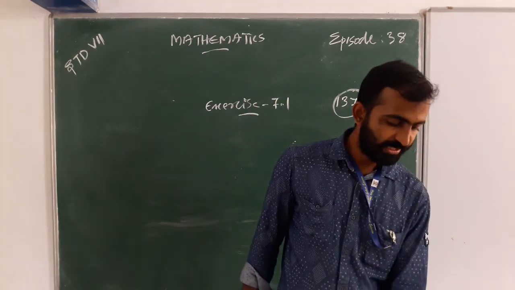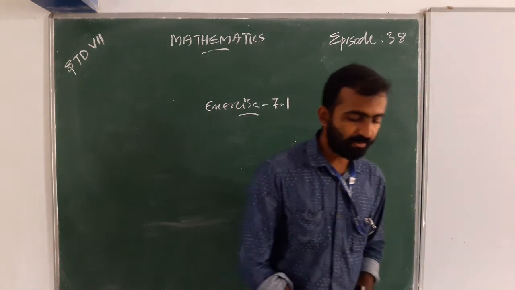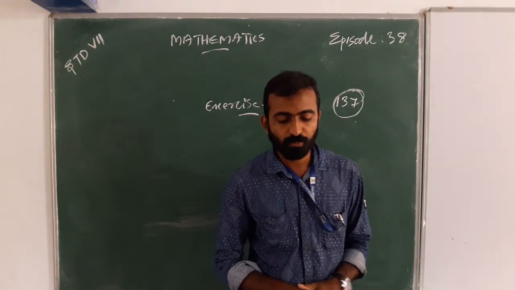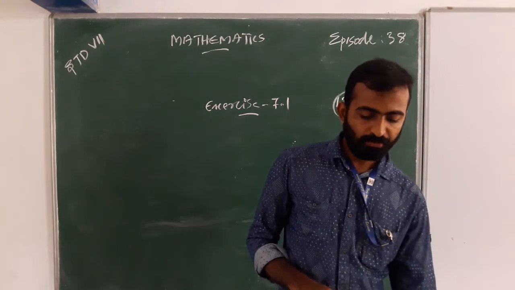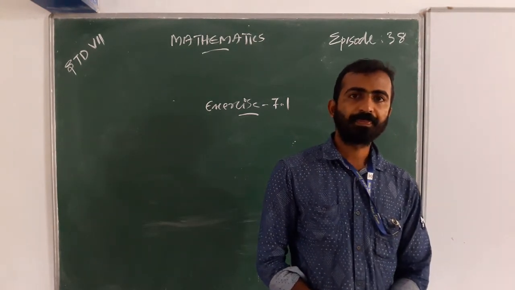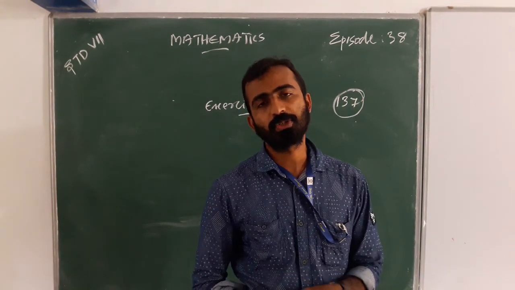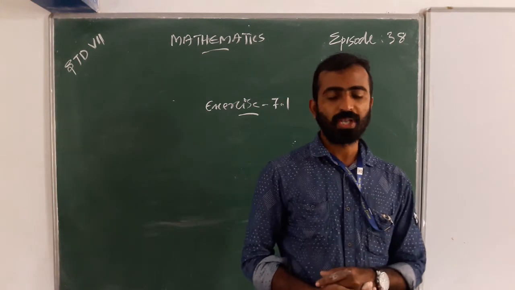137. First, complete the following statement. Two line segments are congruent if, what is the answer? If two line segments are congruent, then they have the same length. So we can say they are congruent.